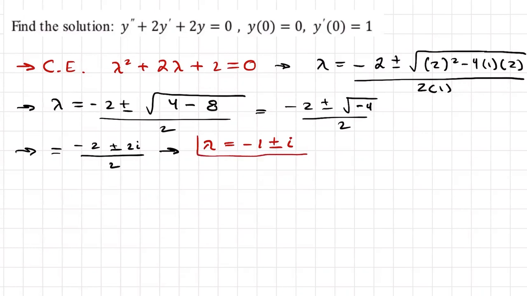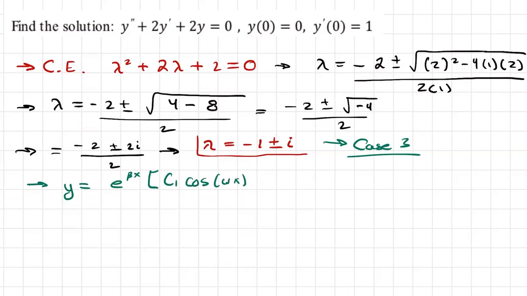Because we got complex roots, you can see that this is neither case 1 nor case 2, so it has to be case 3, complex roots. And when that's the case, we get that y is in the form of e to the real part times x, times c1 cosine omega x, where omega is the imaginary part, plus c2 sine of omega x.